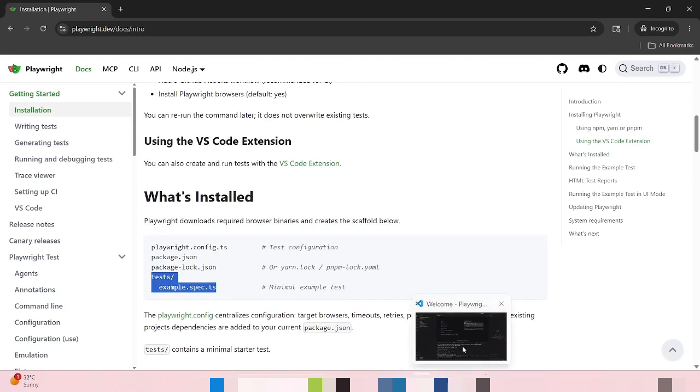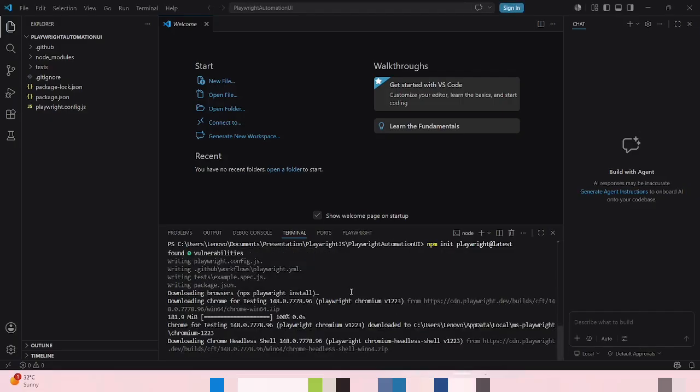Let's see whether it is installed or not. Yeah, it's installed. Still something is going on. It's downloading, we discussed already.